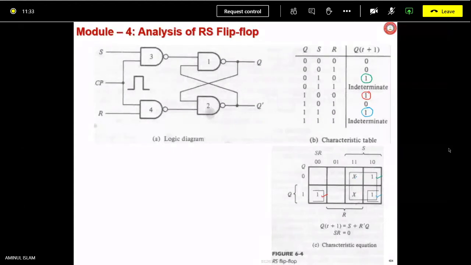And taking these two indeterminate states as X, or don't care, you are completing the Karnaugh map and making the octet here. Where this octet is giving what? Your Q is changing.